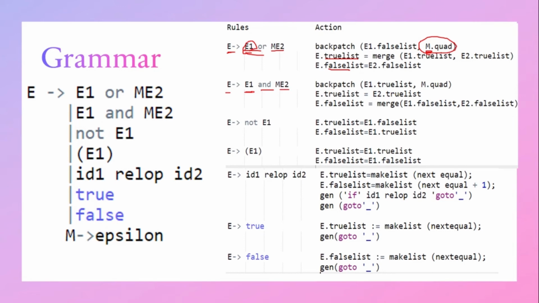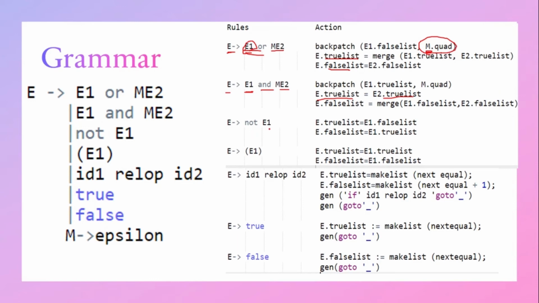E.truelist is equal to E2.truelist. When both are true only, E is true, isn't it? Because it is an AND operator. So E.truelist is equal to E2.truelist, and for the false list, what we have to do? We have to merge E1.falselist, E2.falselist.